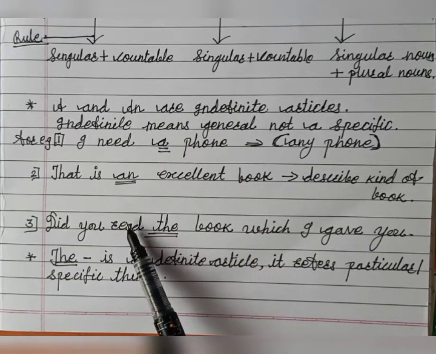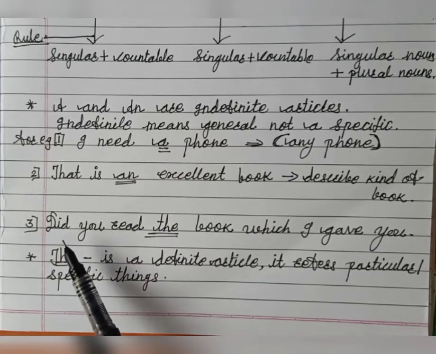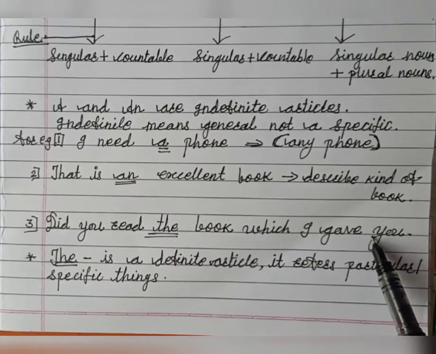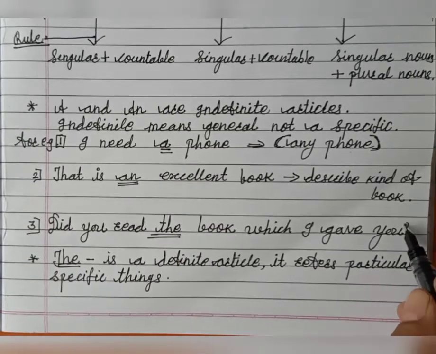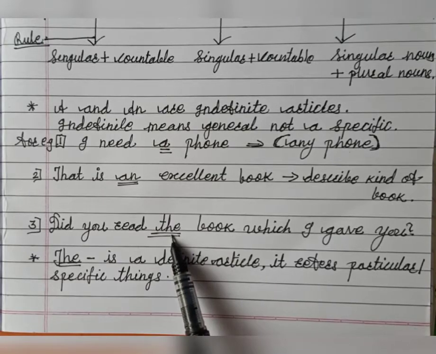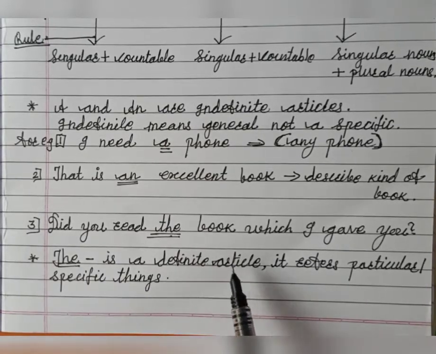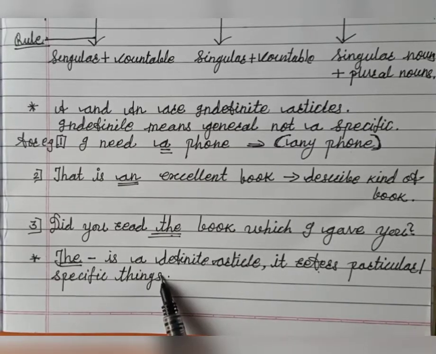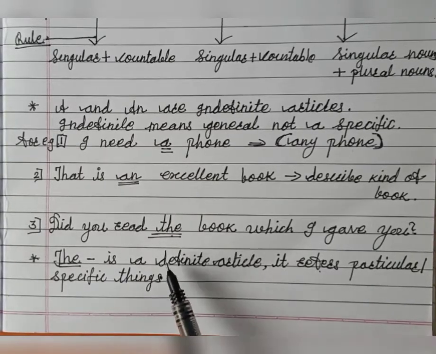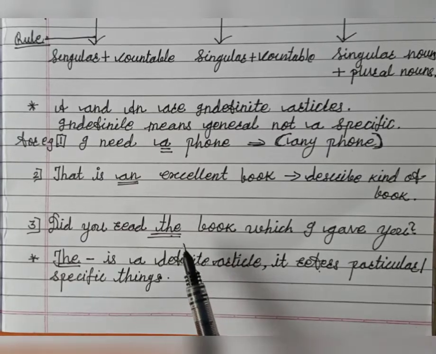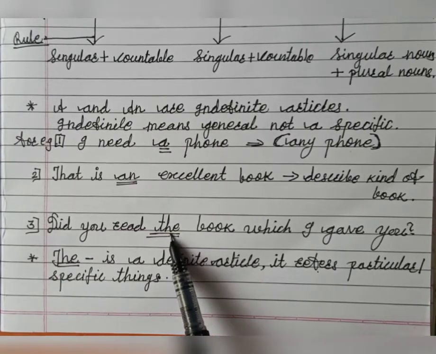Now let's learn about the. See, third example: Did you read the book which I gave you? Here we use the article the. The is a definite article. It refers to a particular or specific thing, which has been previously mentioned or introduced. You are familiar with that book. That's why we use the book here.